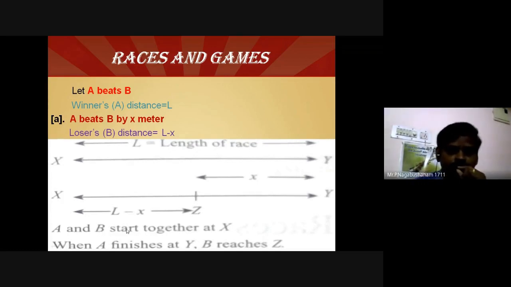Assume both persons started together at a distance X, which means 0 meter. When A finishes at Y, that means when person A reaches the winning point, person B is at a distance Z. Now A is at Y, B is at Z. Now what is the loser distance? He is the loser. If person B is at this point and wants to reach Y, how much distance does he have to travel?